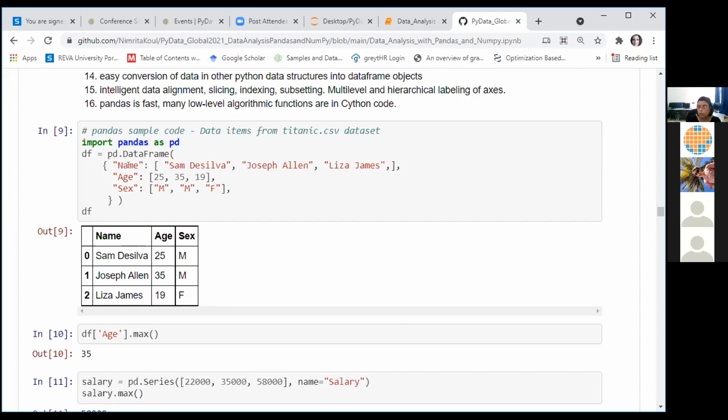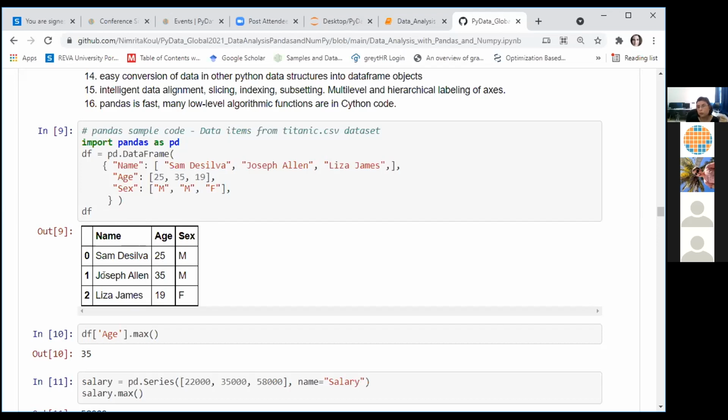You can also create a data frame directly by reading values from a file, like a CSV file or an Excel file and so on. So we created a data frame. The name is df using the DataFrame function. The data is supplied in the form of a dictionary. So there are 3 columns based on 3 keys of the dictionary: name, age, and sex, and there are the values for three rows. You can see the values in the data frame directly by writing its name or by using a print df statement. So this is what your data frame looks like.